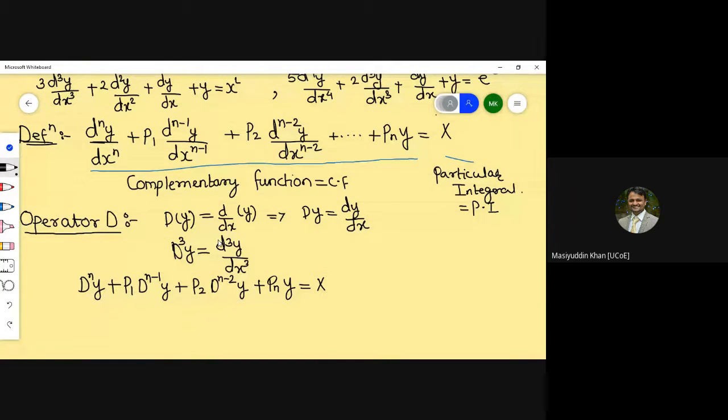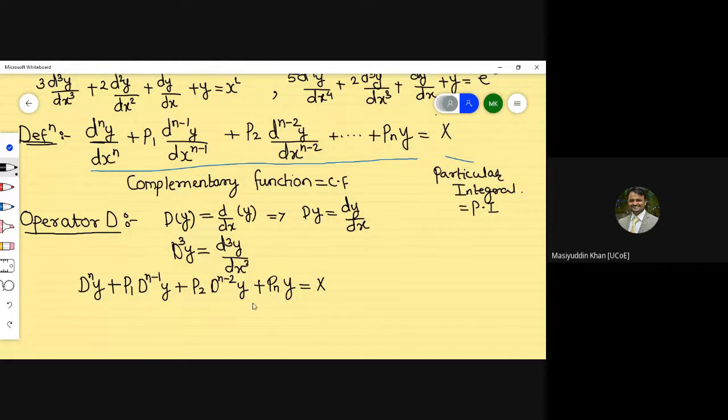So you can observe this part clearly: we can take y as a common factor here. While taking y as a common factor, what remains is d raised to n plus p1 d raised to n minus 1 plus p2 d raised to n minus 2 plus up to pn.